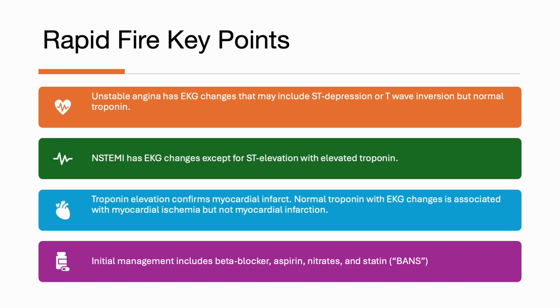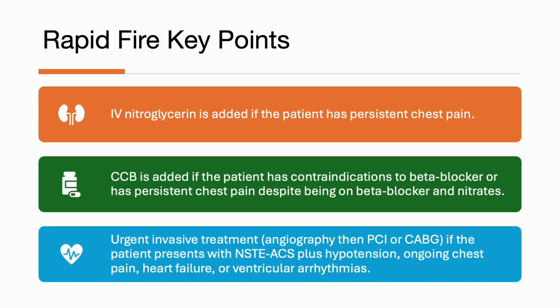Initial management includes beta blocker, aspirin, nitrates, and statin therapy. IV nitroglycerin is added if the patient has persistent chest pain. Calcium channel blocker is added if the patient has contraindications to beta blockers or has persistent chest pain despite being on beta blocker and nitrates.